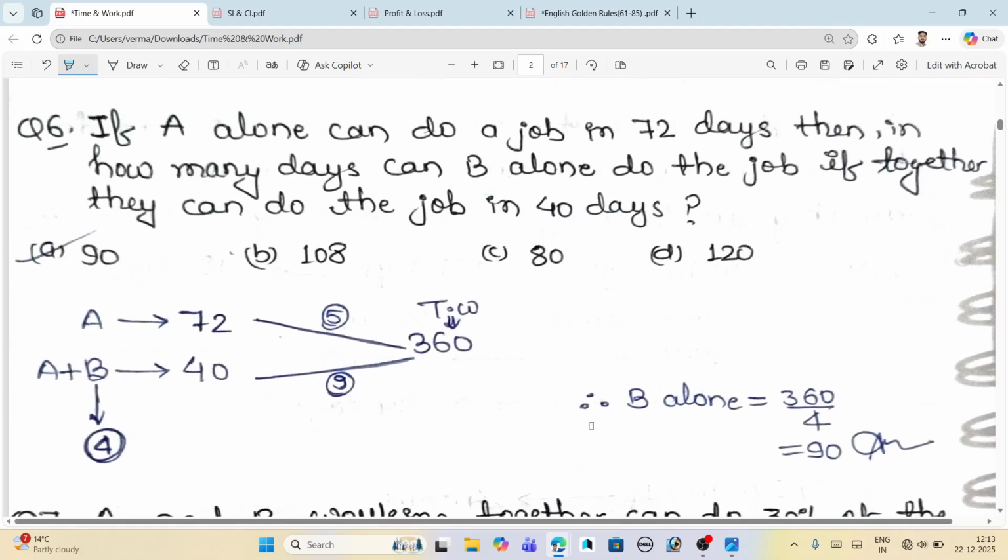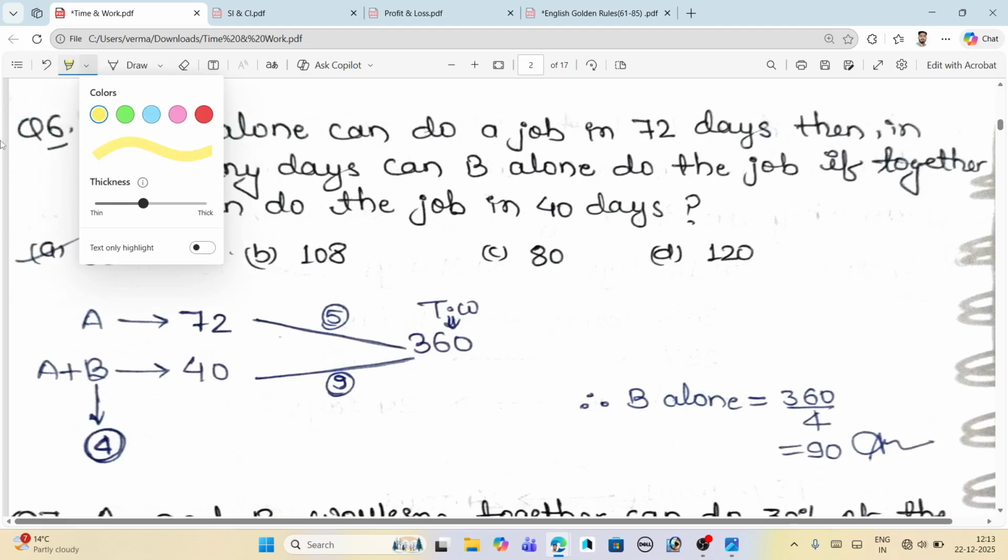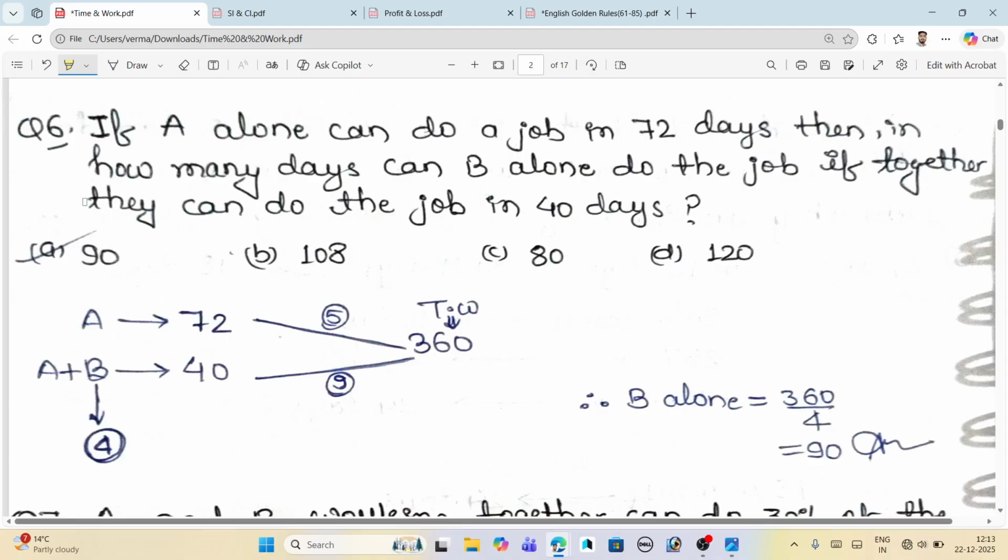Okay, so just come here, and now we will practice some more questions regarding this. Obviously you have increased the speed of the video to 1.5x or 2x, so we are completing this in quick time. If A alone can do a job in 72 days, then in how many days can B alone do the job if together they can do the job in 40 days?